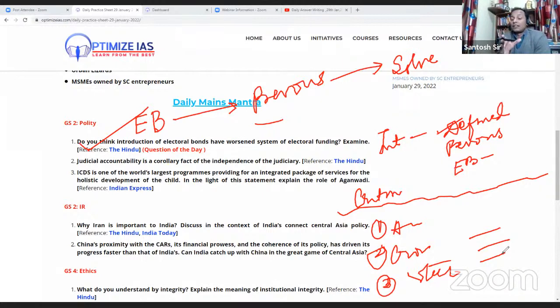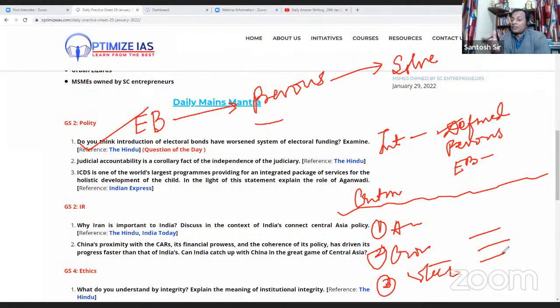Text where have come from some committee of the government, some commission of the government, some Supreme Court judgment, or some constitutional body. So here we all know that Election Commission of India is a constitutional body, and it is the sole and whole body responsible for holding free and fair election. And if Election Commission has raised concerns regarding electoral bonds, then it is one of the biggest criticisms of electoral bonds. Second, RBI has also raised concerns that why should SBI be given this responsibility of selling these electoral bonds. And second, it might lead to